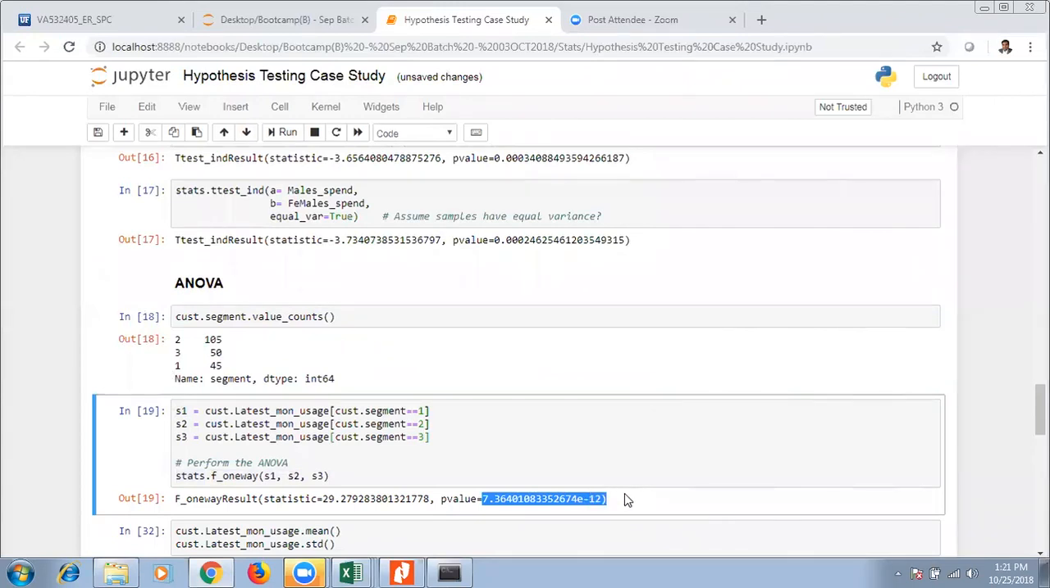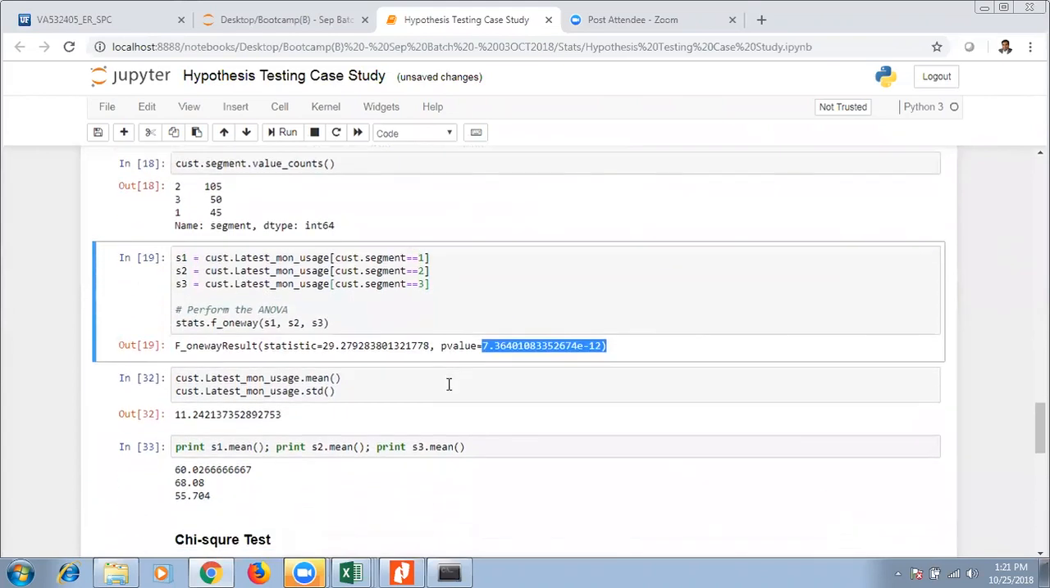It's again very small. And what can you conclude? You can reject the null hypothesis. What is your null hypothesis from the ANOVA perspective? Sample 1 average equal to sample 2 average equal to sample 3 average. And you are rejecting the null hypothesis. What does that mean? The alternative hypothesis is that at least one of the samples has a different average. That is exactly what we are looking at.